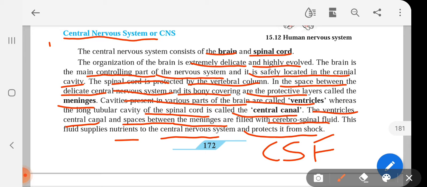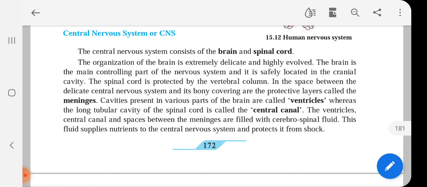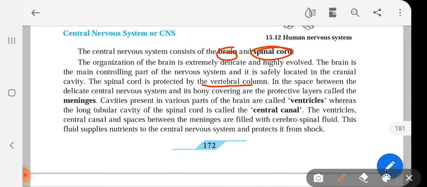So our central nervous system consists of the brain and spinal cord, remember this, brain and spinal cord. Okay, and then the spinal cord is protected by the vertebral column, we call as backbone commonly. Here, this central nervous system and its bony covering are protective layers.